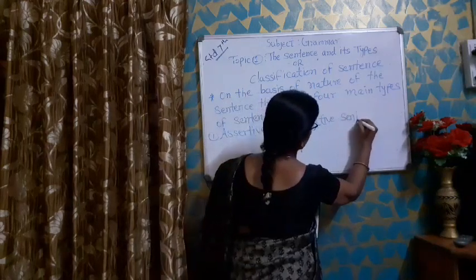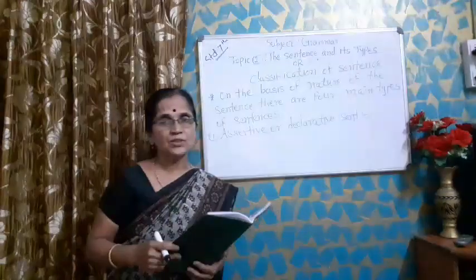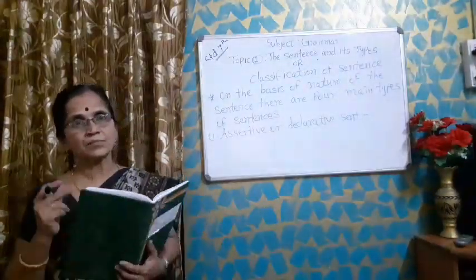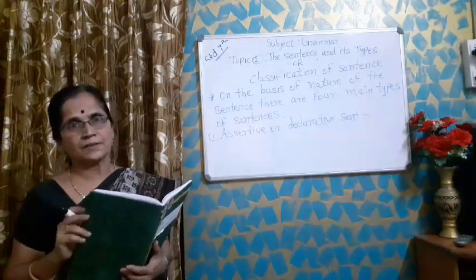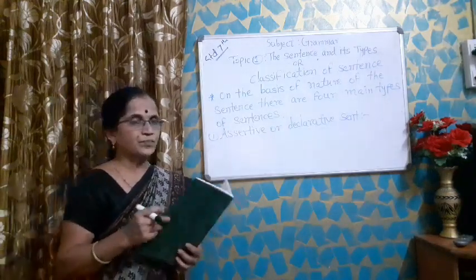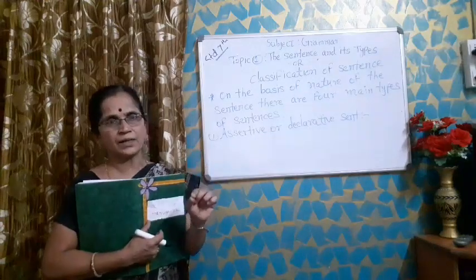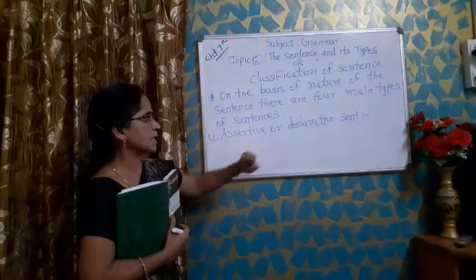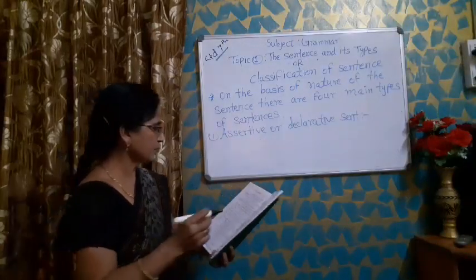What is meant by assertive or declarative sentence? It means when the sentence states something about the subject. When the sentence states something or declares something, only just for a statement, such type of sentence is said to be an assertive or declarative sentence.